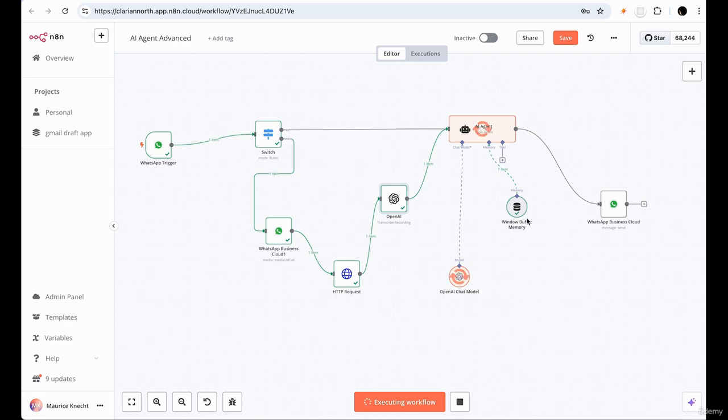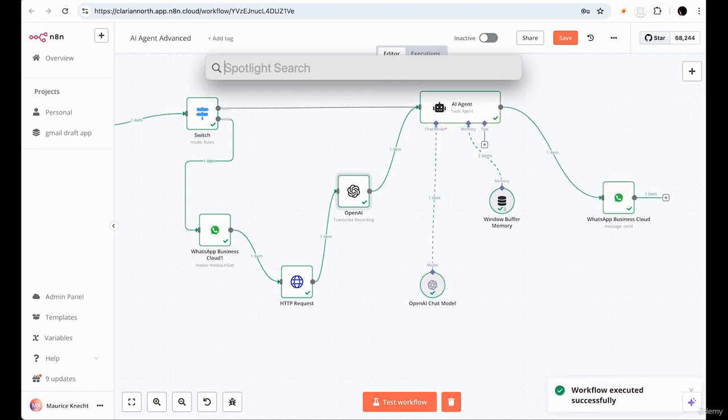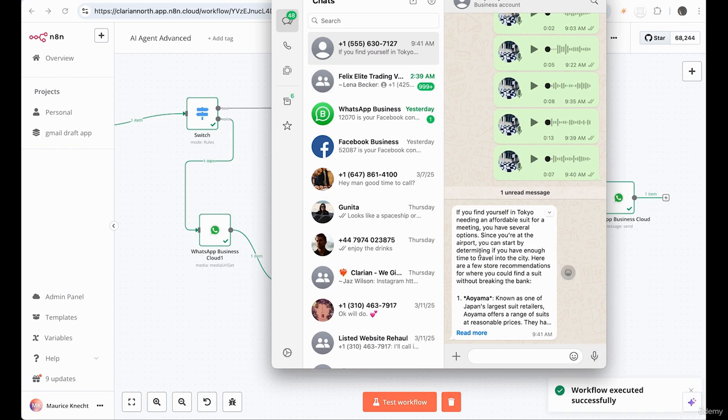AI agent's now processing using the window buffer memory, checking the OpenAI chat model. And once it has a response, it should send us that response to the cloud. If we check: if you find yourself in Tokyo needing an affordable suit for a meeting, you have several options.